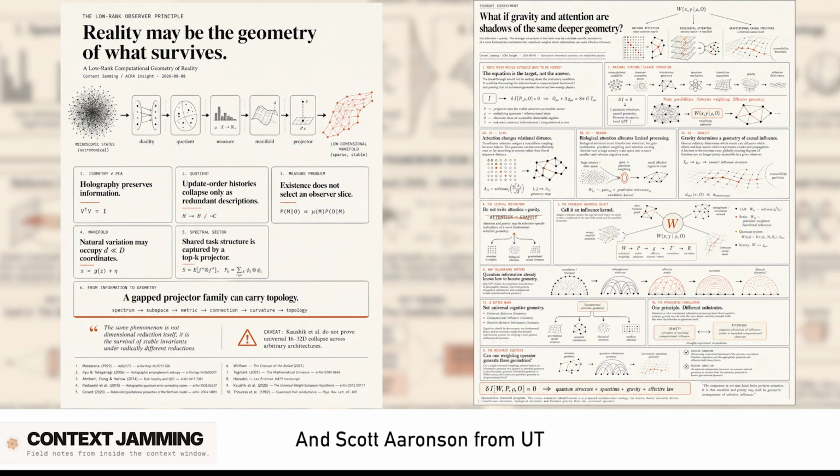And Scott Aaronson from UT Austin, he's a theoretical computer scientist. His critique was even sharper. He called Wolfram's framework an infinitely flexible philosophy. Because the hypergraphs and the rewrite rules are so unconstrained, you can retroactively tweak them to fit literally any observed physical law. Yeah, Aaronson had this brilliant analogy. He said, treating this as a theory of physics is like saying, well, if we suppose a rabbit comes out of a hat, then remarkably, a rabbit comes out of a hat. A theory that can fit any possible outcome predicts no specific outcome.